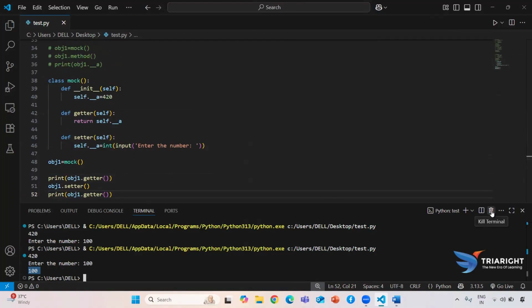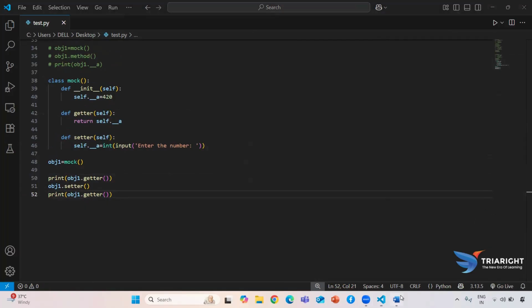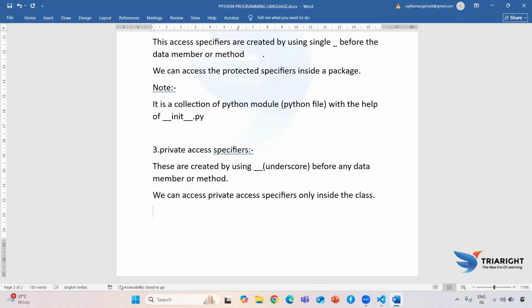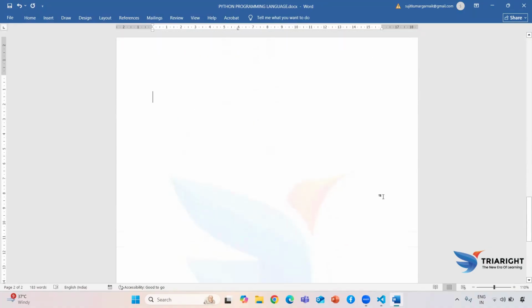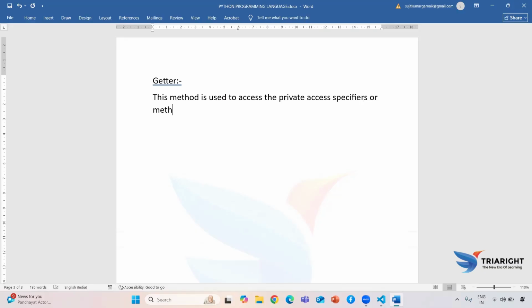So now we are just going to write both the theoretical points. So what is getter and setter? Okay, so the getter method and setter method. Okay, so what is getter? So this method is used to access the private access specifiers, data member or method, outside of the class.